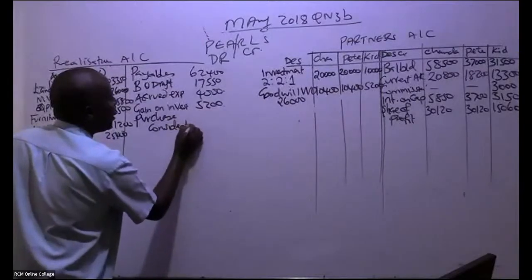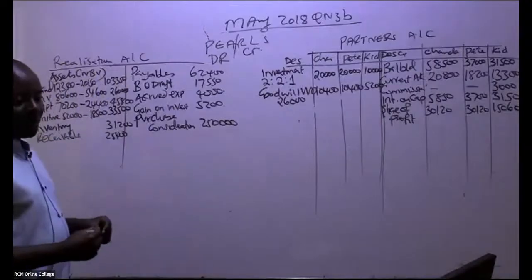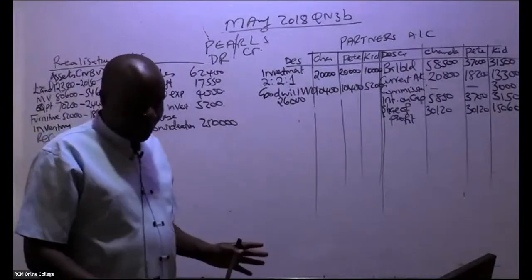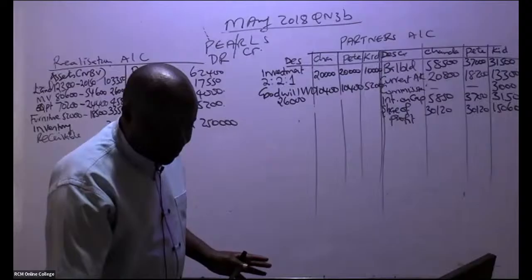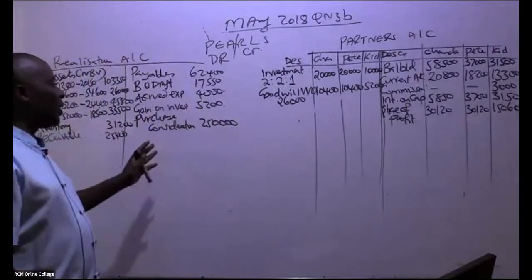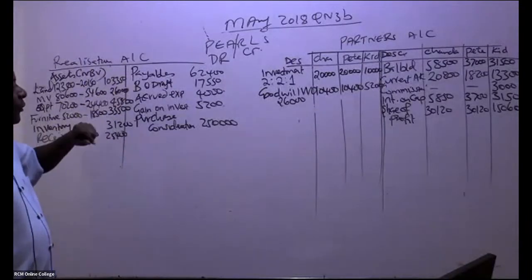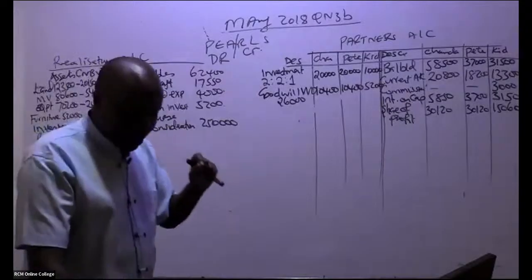Anytime you're told purchase consideration, in thousands, we have here 250,000 like that. That's how you book it. If I were you, I would have written somewhere that purchase consideration shall always be credited to the realization account. That's how you write it.